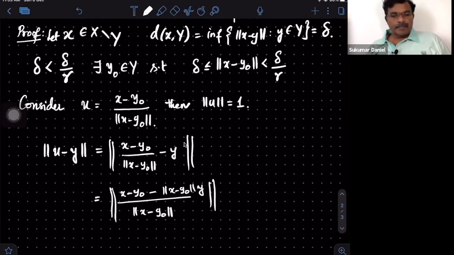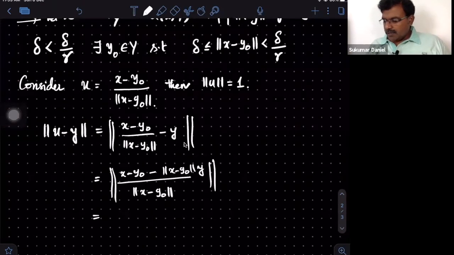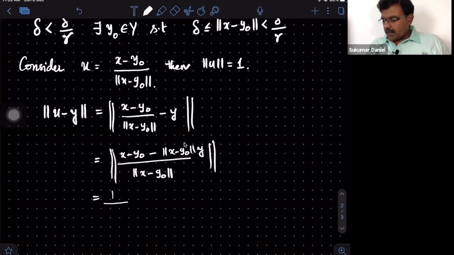This is a norm, so I can push it out, so I get 1 over the norm of X minus Y naught, and what remains is X minus Y naught minus the norm of X minus Y naught times Y.